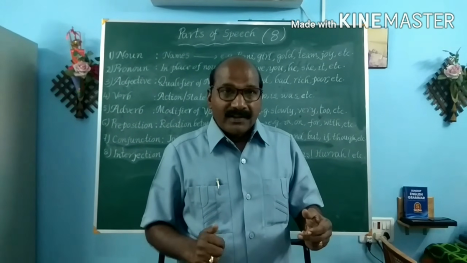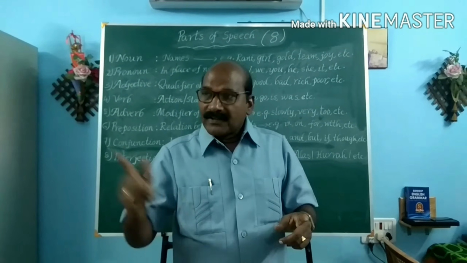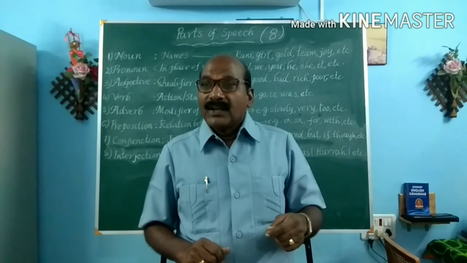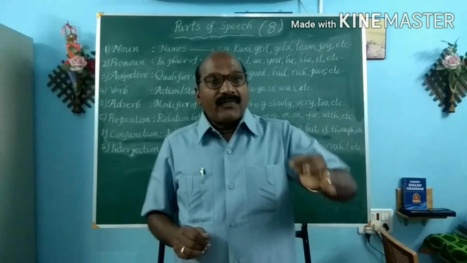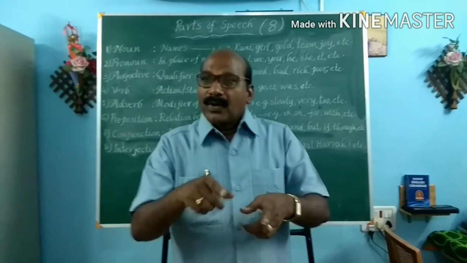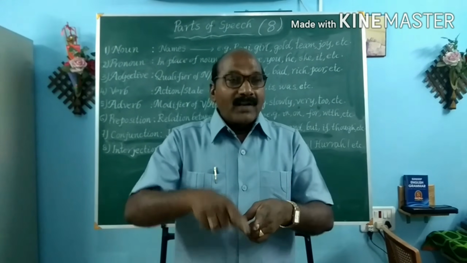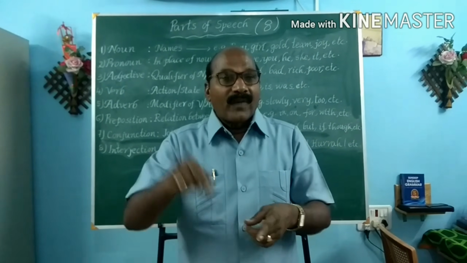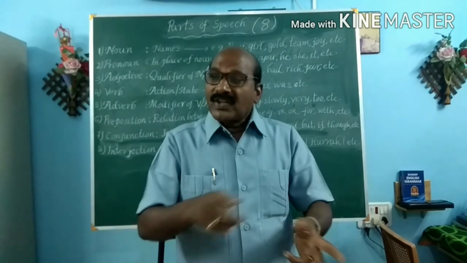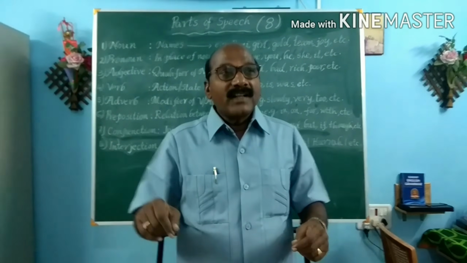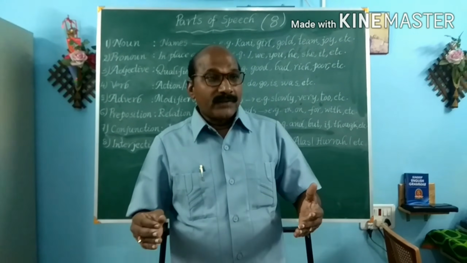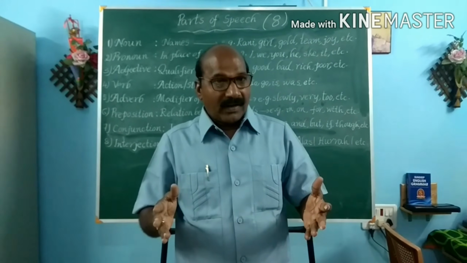I fast on Saturdays. Here fast is the verb form. This is a fast train. The word fast qualifies the noun train. So fast is an adjective there. I walk fast. In this expression, fast is an adverb. So what do we understand by this? The same word may act as different parts of speech in different contexts.